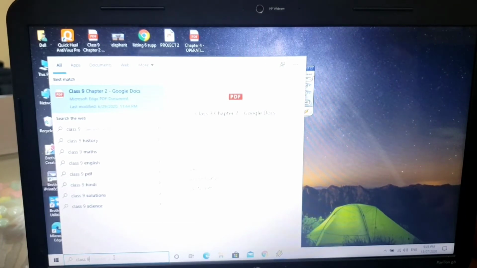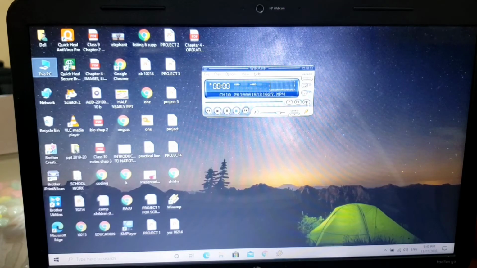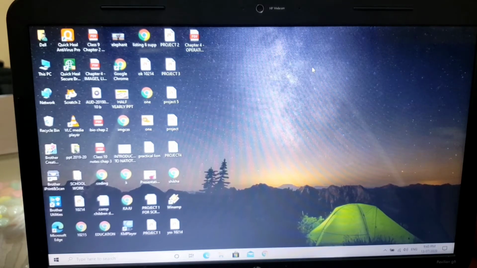Then next is pinning on the taskbar. Pinning means, here you all can see, this is your taskbar, students. This area is the taskbar. Pin means the things which you want to be available on the quick launch bar. Taskbar, I hope you all know why we are using it. When we don't want to go to any other option, we want to directly access our things. This is your taskbar, this is the quick launch bar. From here you can have your Google Chrome or whatever things you are going to have.